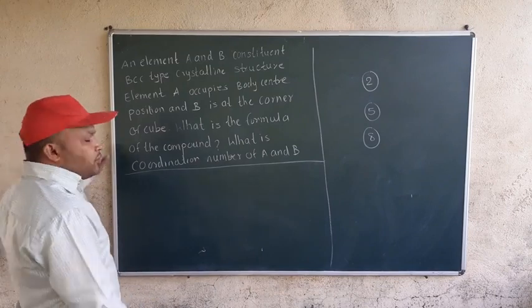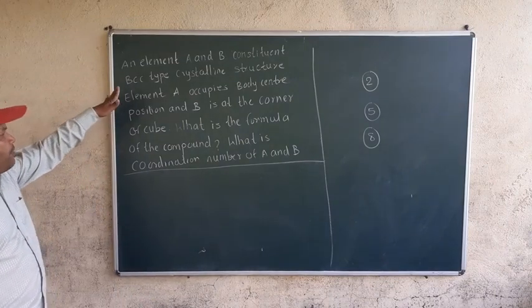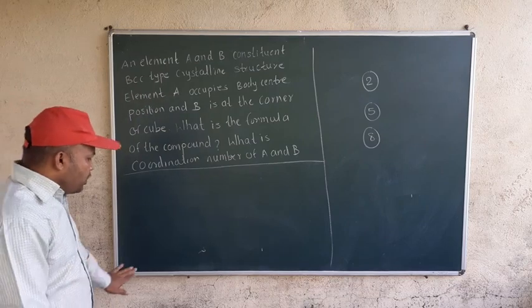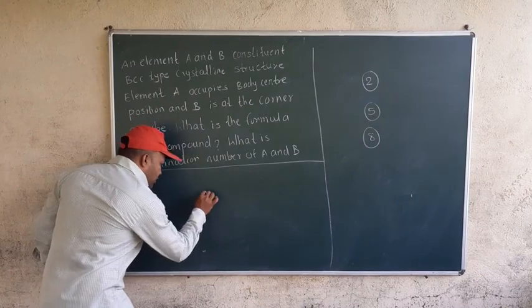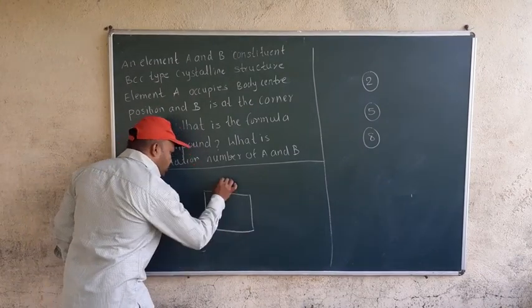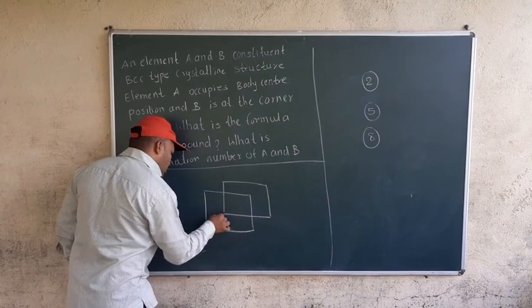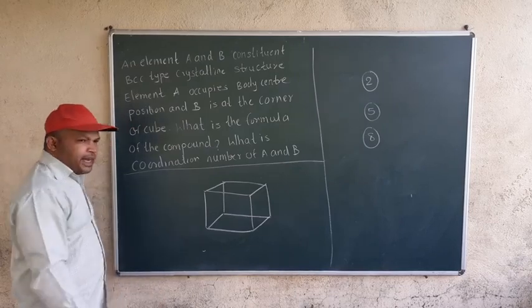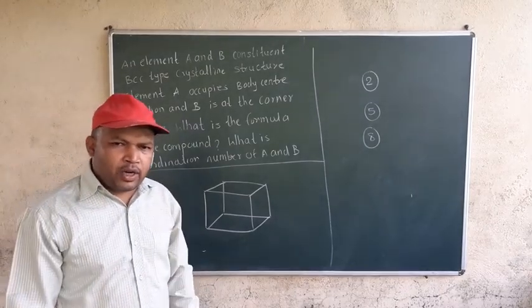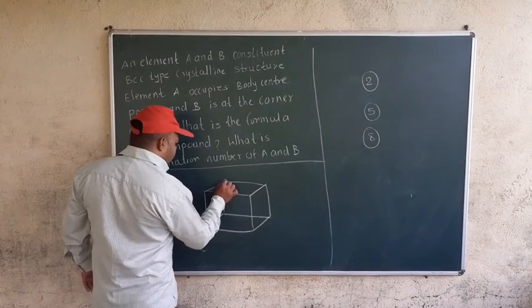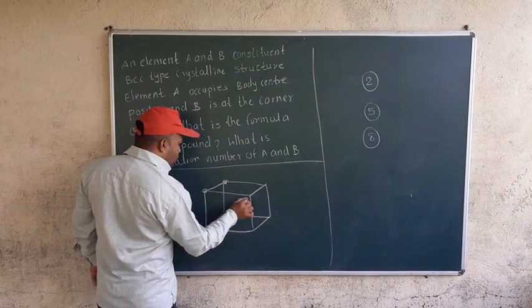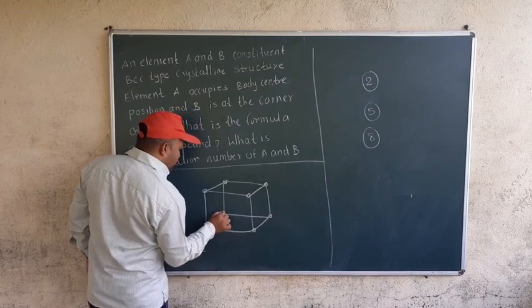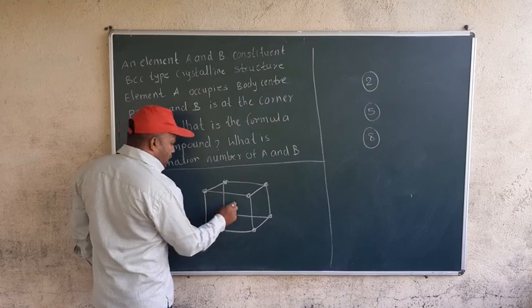Okay students, this is one more type of numerical. It says an element A and B are constituents of BCC. What is the structure of BCC? See here, I am drawing a cube. BCC means 8 constituent particles are at 8 corners and 1 in the center.